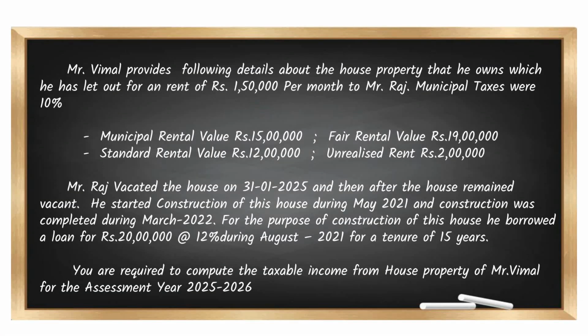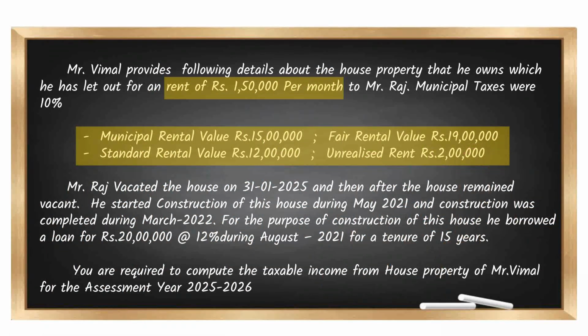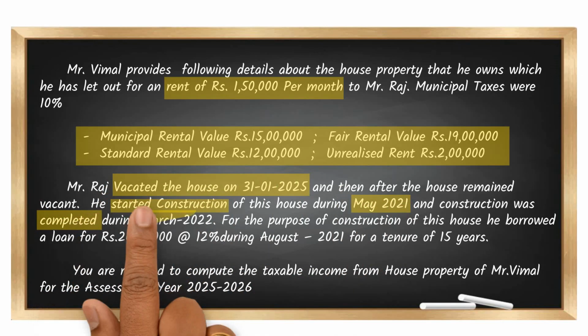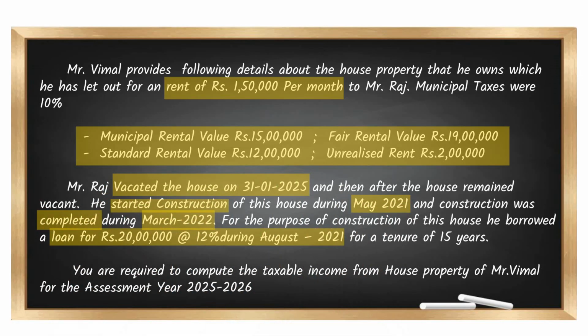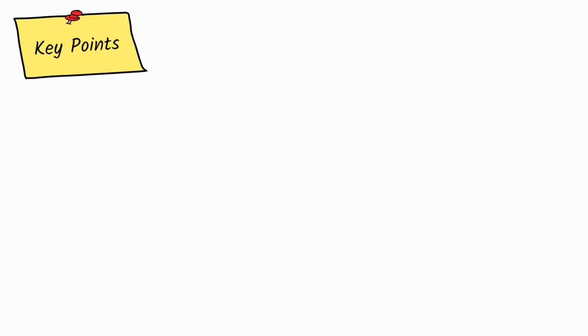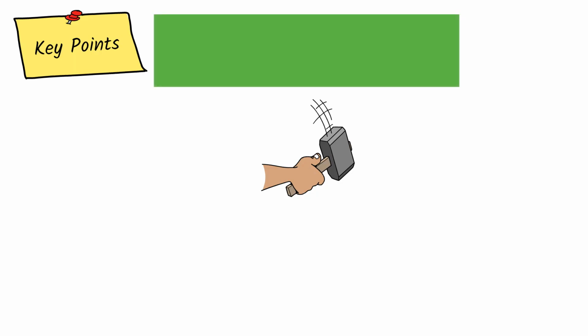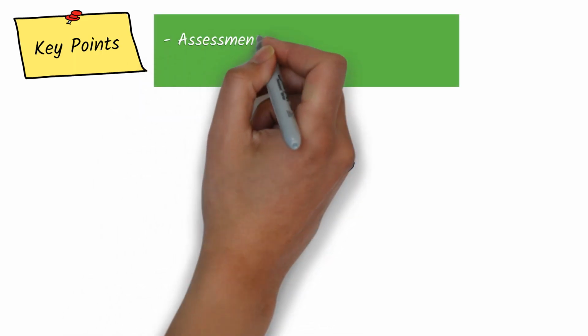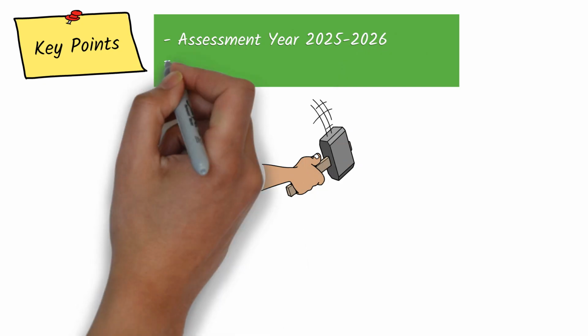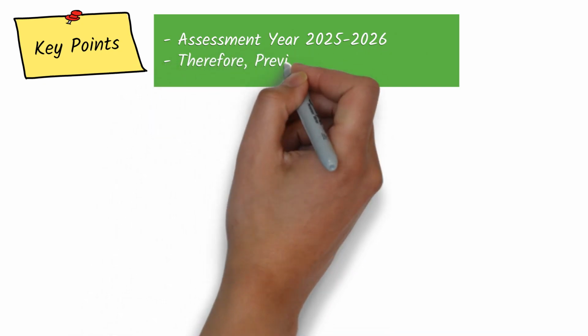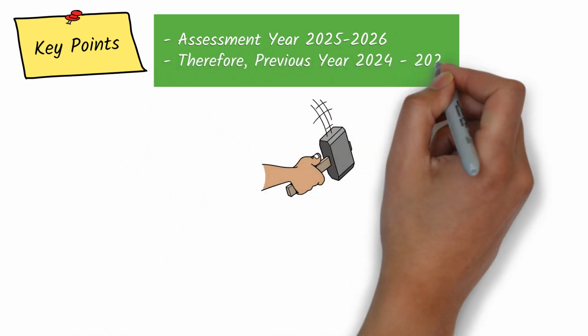Let us understand this by working out a simple problem. This problem gives various details about the rental value, the municipal rental value, standard rental value, and the construction details and loan details of the house. Breaking down the details into small information, we are asked to work out the income from house property for the assessment year 2025-2026. Therefore, the previous year is 2024-2025.